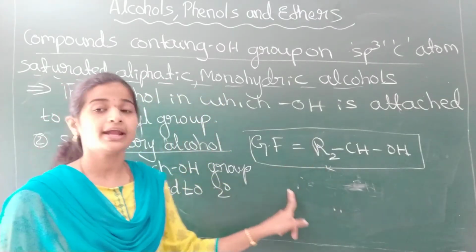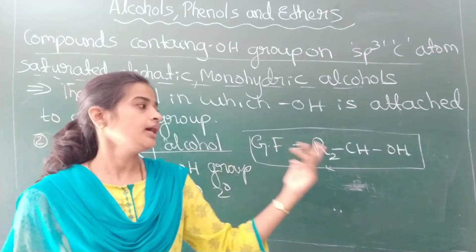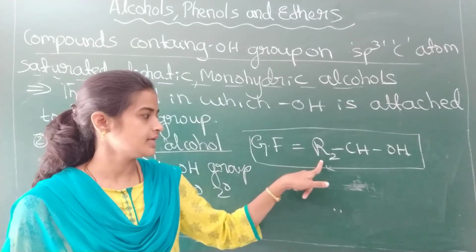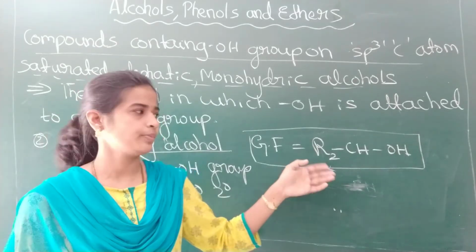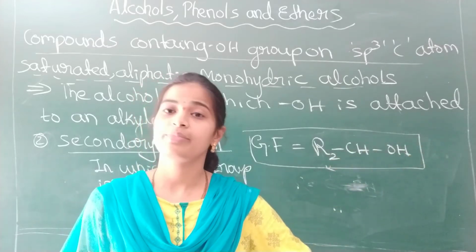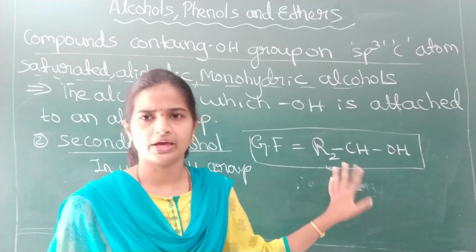R2CHOH, where R is what? You have to remember, isn't it? Where R is generally an alkyl group, or it may be an aryl group also, because it is not directly attached to the benzene ring. That we'll study in the case of benzyl alcohols. Where R is an alkyl or aryl group, remember.